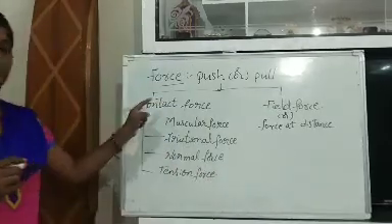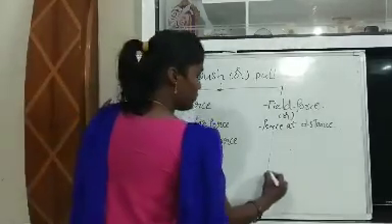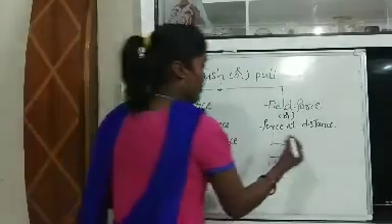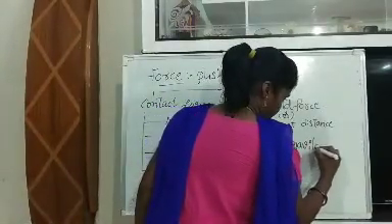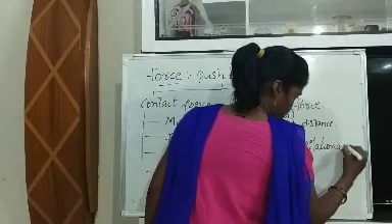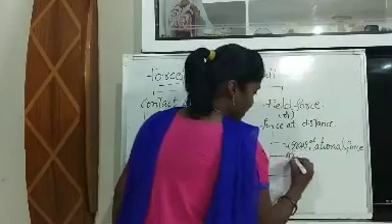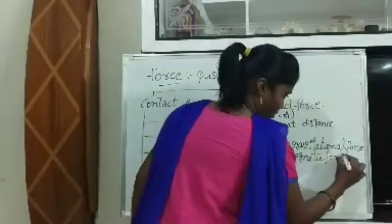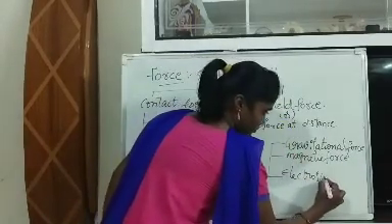In the same way, field force is divided into 3 types. First one is gravitational force, second one is magnetic force, and third one is electrostatic force.